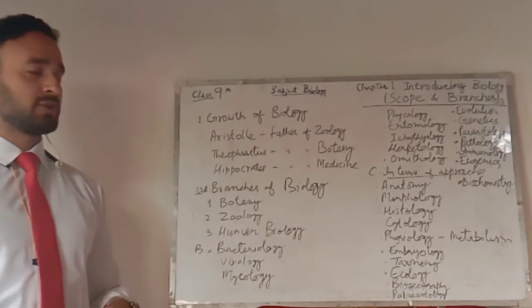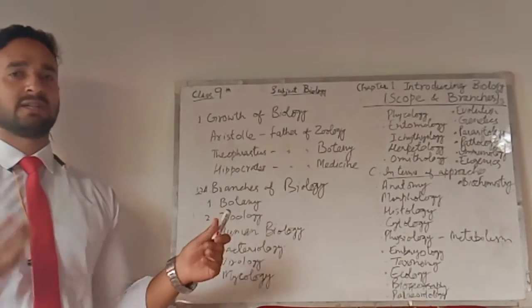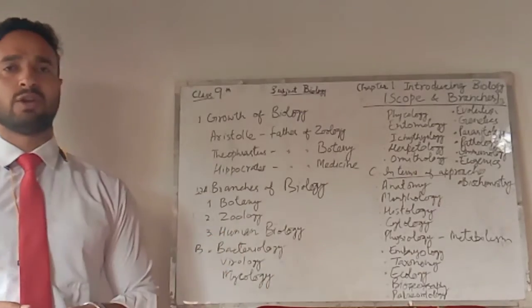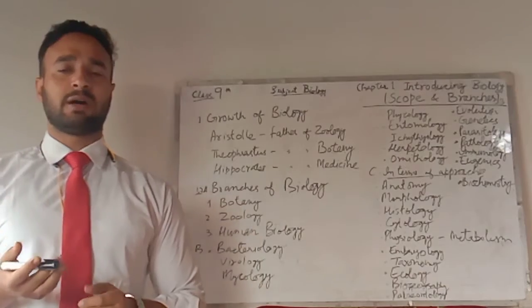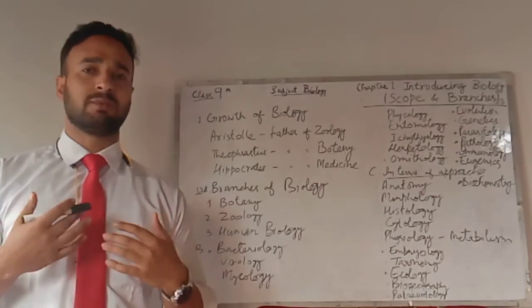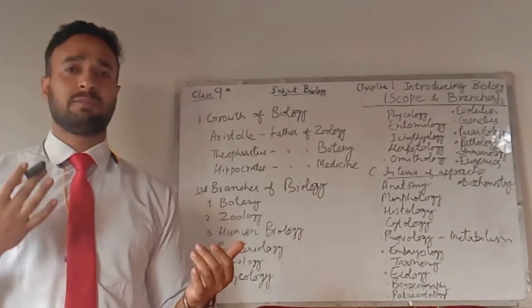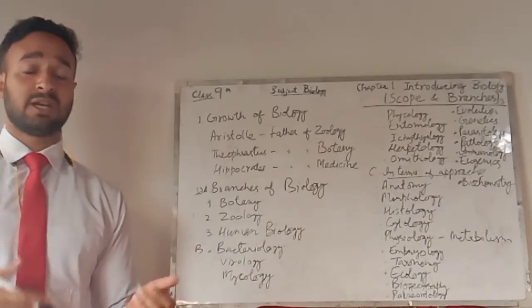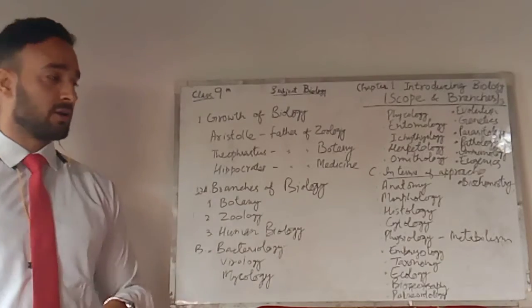Now first is botany. Botany is the study of plants. Zoology is the study of animals. Human biology: in human biology, we study the relationship between human beings and the other living organisms. The study of the relationship between human beings and other living organisms is called human biology.